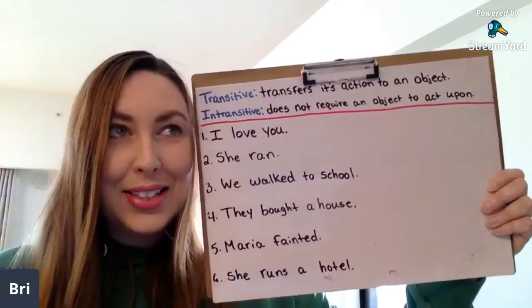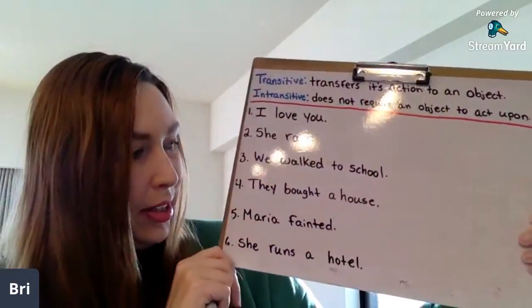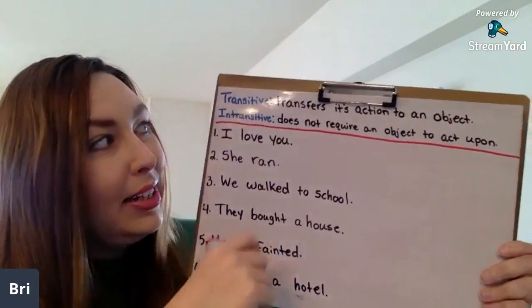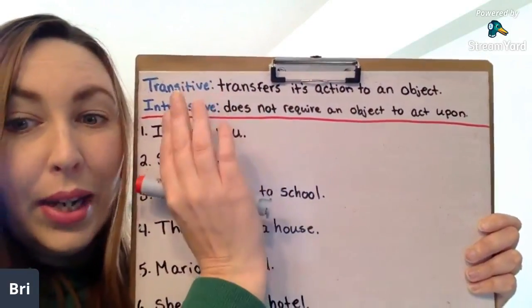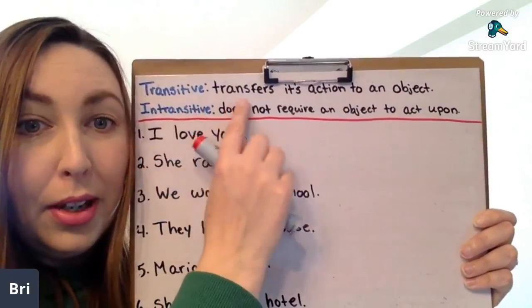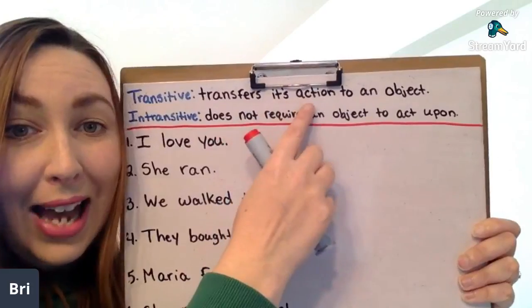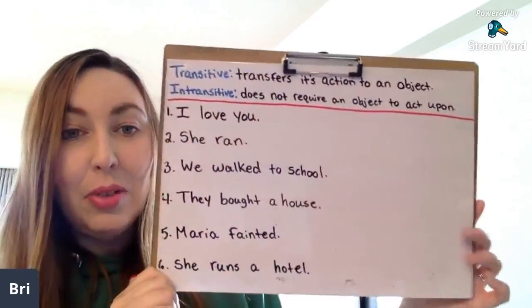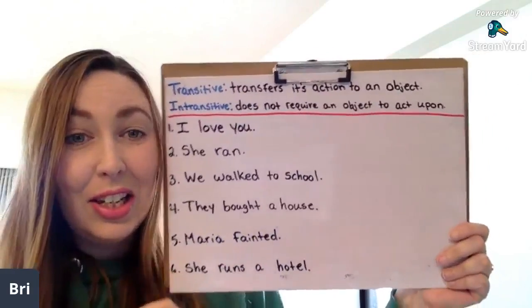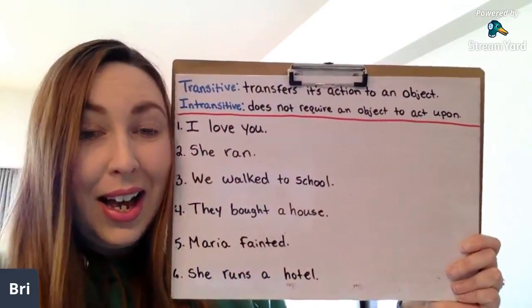Don't think about action verbs. Think about instead this word transfer. So a transitive verb transfers its action to an object.